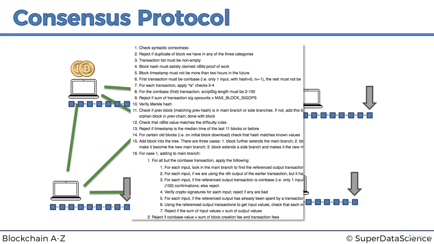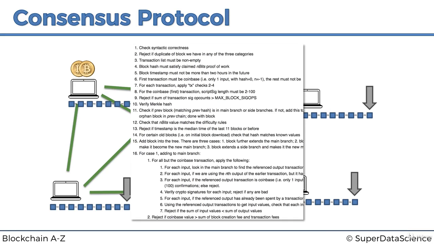They check the Merkle hash. They check that the previous block matches the previous hash field in the main block. They check the timestamps. They check that the transaction list must not be empty. They check lots and lots of things. So as you can see here, it's very, very detailed.